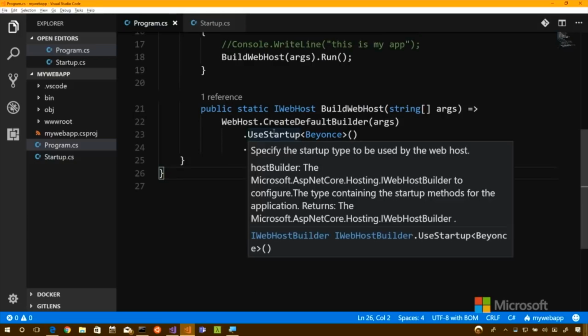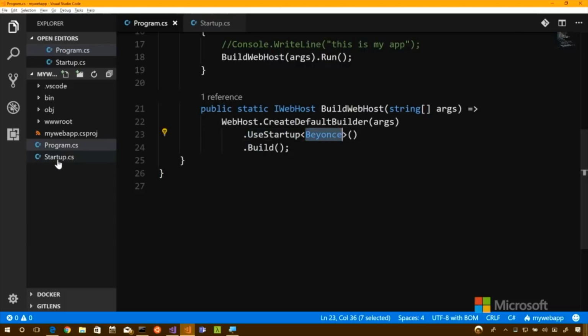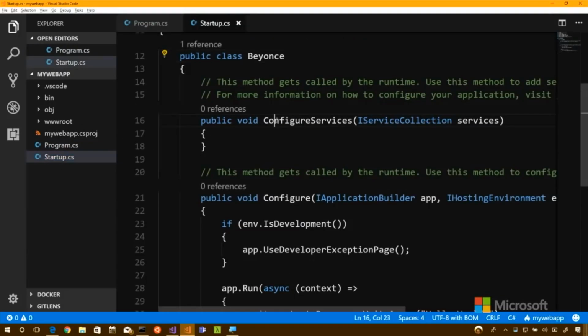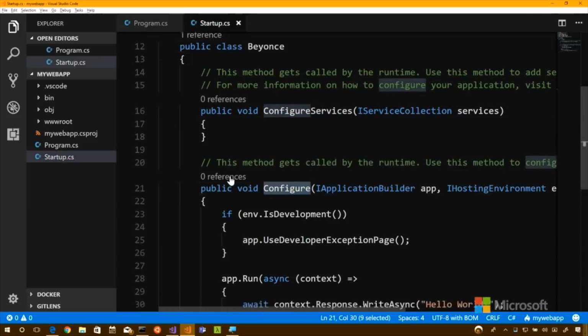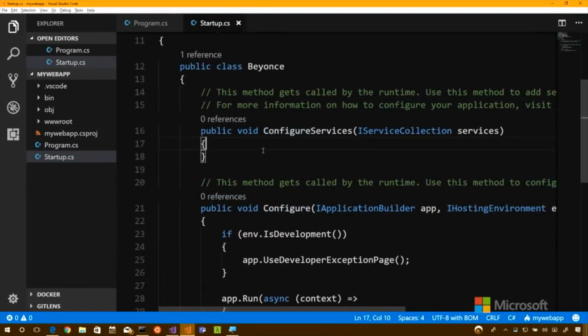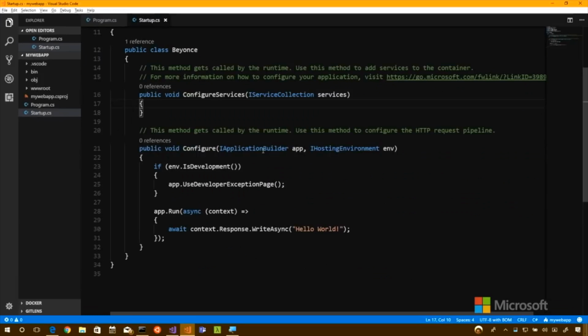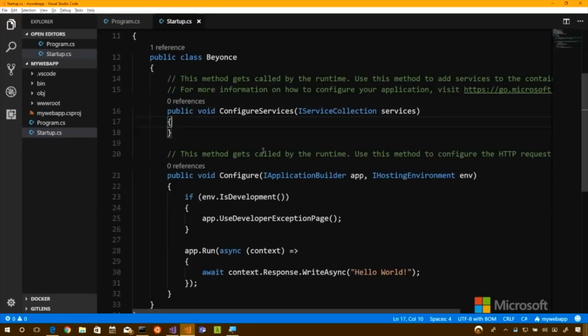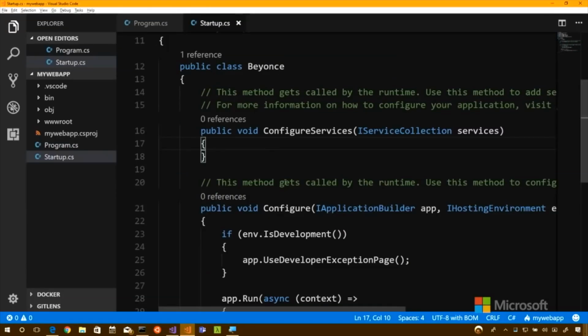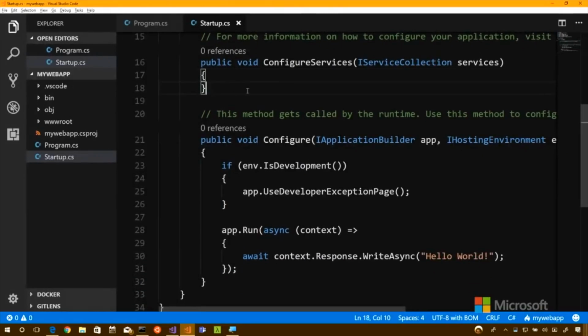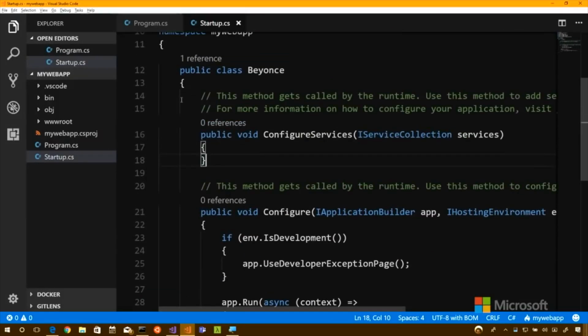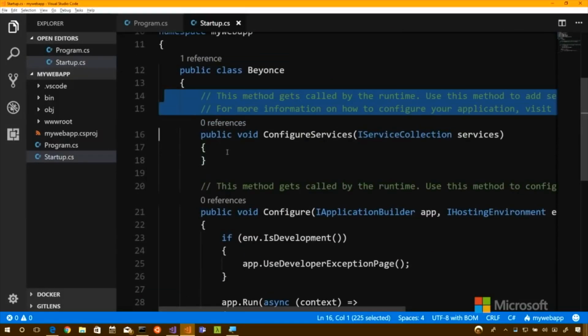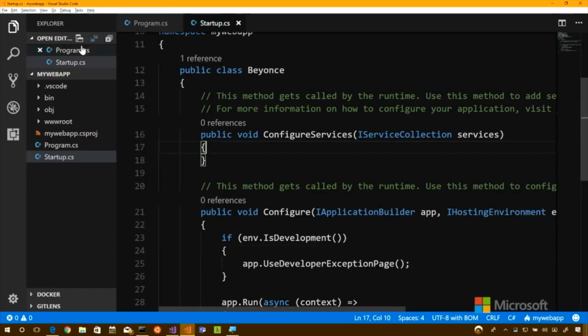It's saying use this startup type, and that startup type has to have certain methods. So Beyonce, in this case, has to have a method called configure services and one called configure. Okay. And that's the requirements for Beyonce in this context, for the startup class. So what's going on in these? And we have the nice little instructions at the top, which I've always appreciated. Yeah, I like it when templates include a little bit of instructions, a little bit of comments.